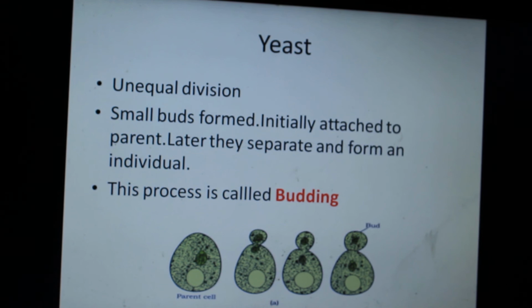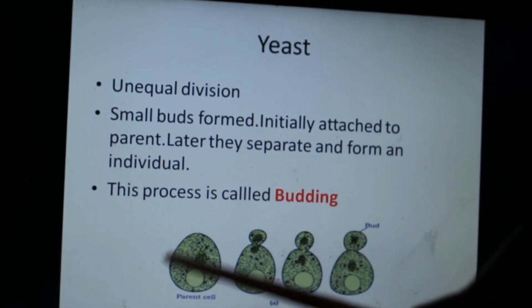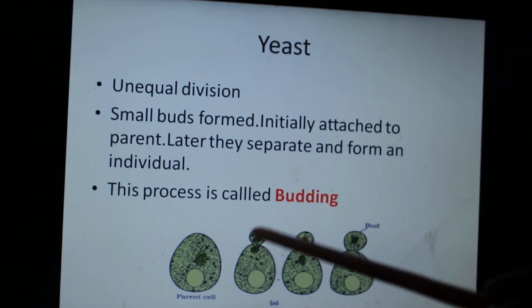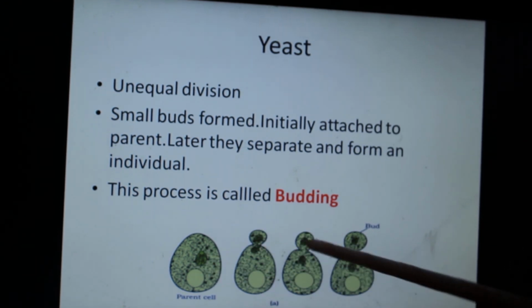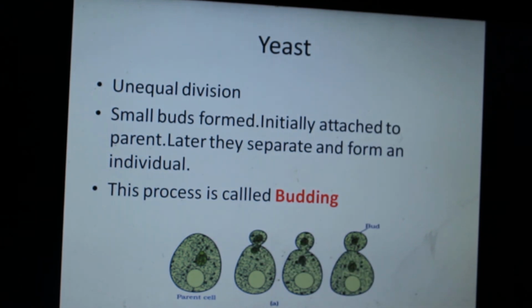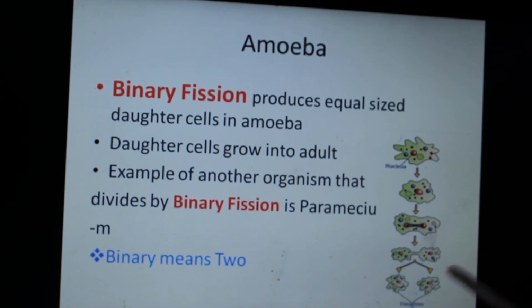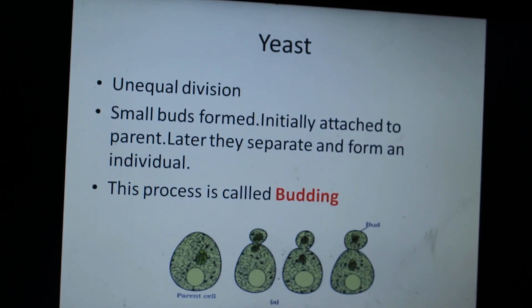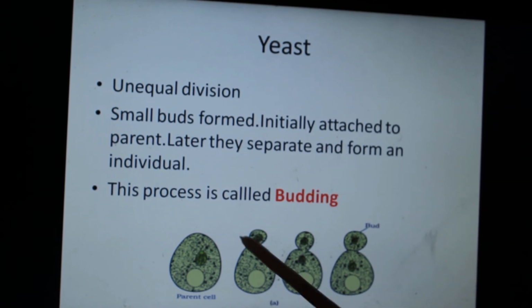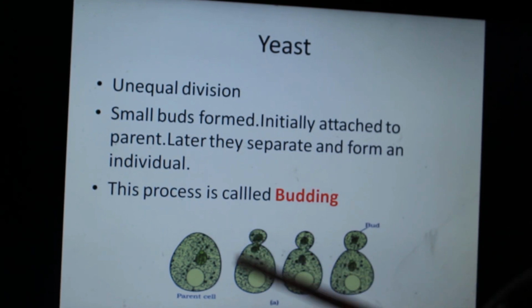Next is yeast. Yeast is used to make breads, and it's used in alcohol industry also. It divides unequally. As you can see, parent cell will form a tiny little bud. This is the nucleus. It will divide into two. So the parent body is bigger than the offspring's body, as opposed to in amoeba, where one parent is equally divided into two daughter cells. The size of daughter cells is equal. So small buds will form. They are initially attached, and then a wall will form, and this will go ahead and form another parent cell, just like this one.